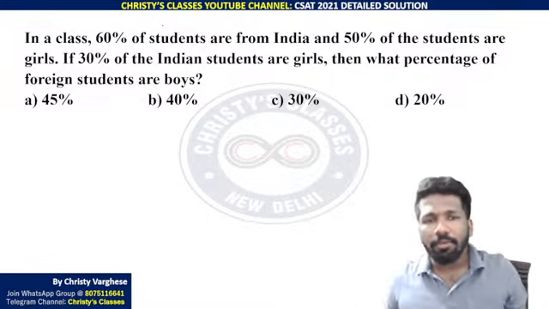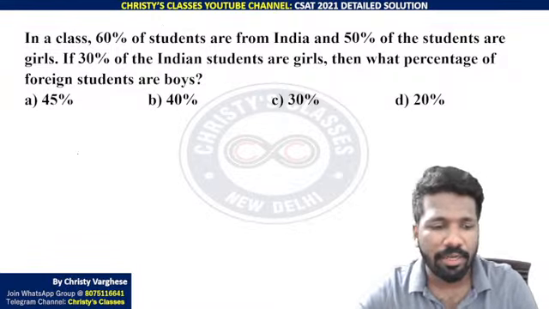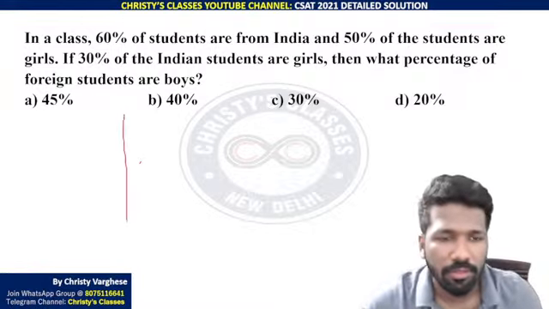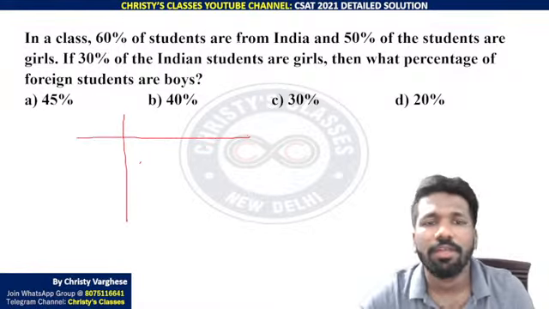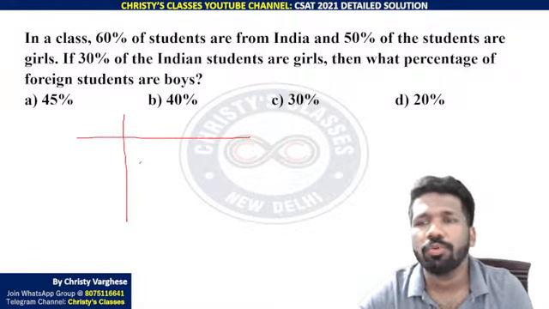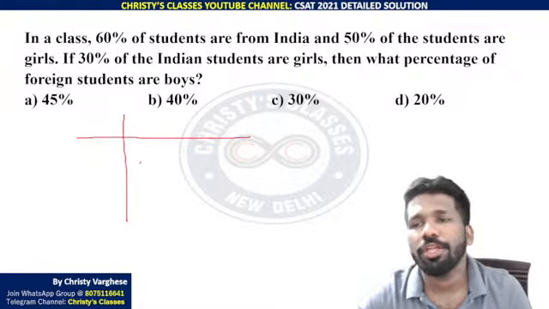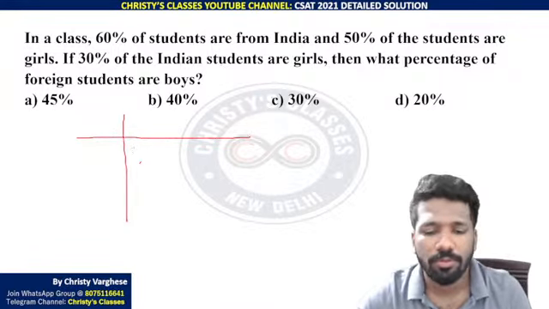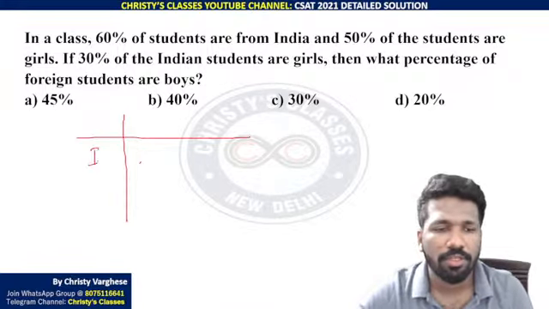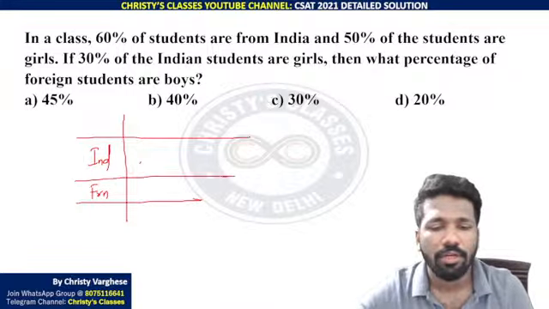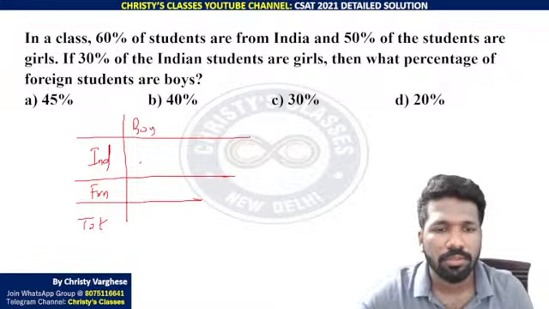Here also you can tabulate the data to understand the question better. Tabulation or a visual method is always good in these kinds of questions. So here, what are the variables? Indian students and foreigners, just like the previous question. Indian students, foreigners, and total. Boys, girls, and total.